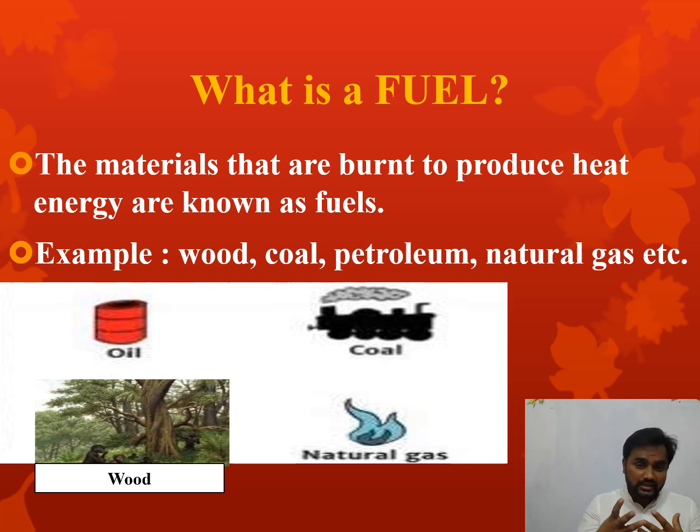Even in a thermal power station, the coal is burnt, and that coal heats the water, and then steam is formed. That steam is passed over the turbine. Then the turbine rotates with the help of this steam, and the turbine is in turn connected to the generator. The generator will be rotated and electricity will be produced.